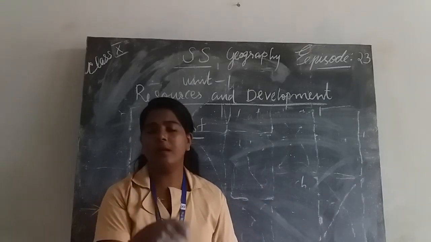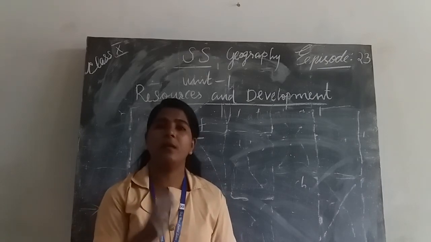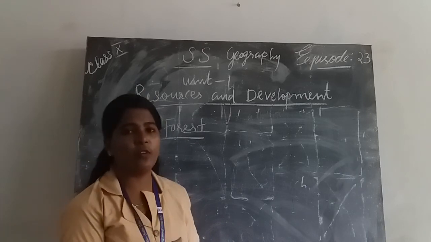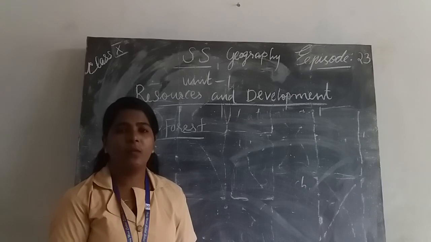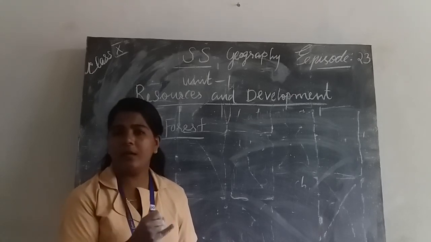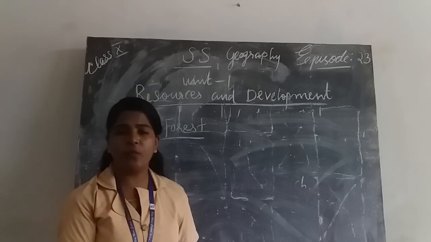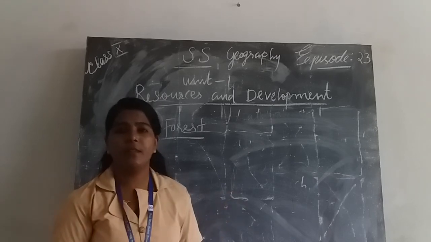By applying suitable methods, we can prevent soil erosion and conserve soil. What are these conservation methods? By controlled cultivation, terrace farming, strip cropping, and shelter belts, we can preserve soil.